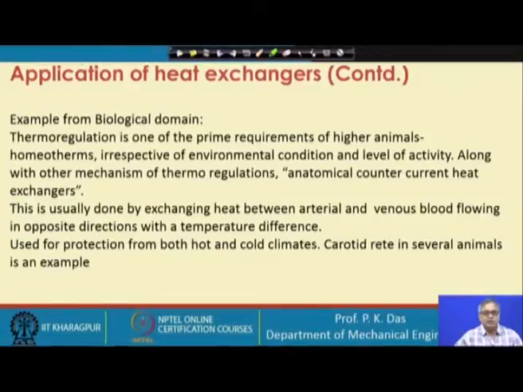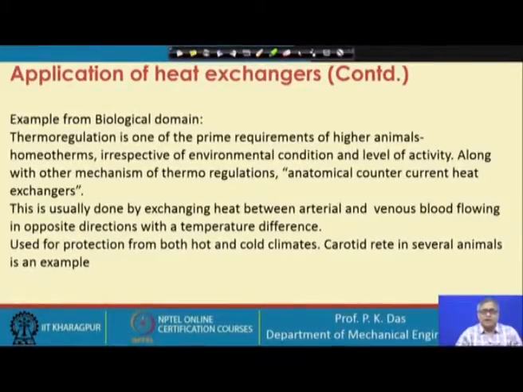Think of a desert region where the temperature could easily be close to 50 degrees Celsius, to the Arctic region, where it is several degrees below the freezing point. And a human being has to maintain a constant body temperature in all this climate.